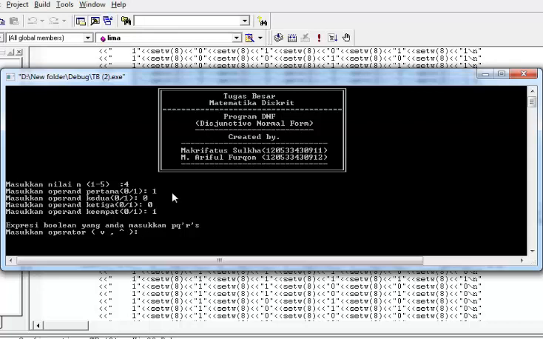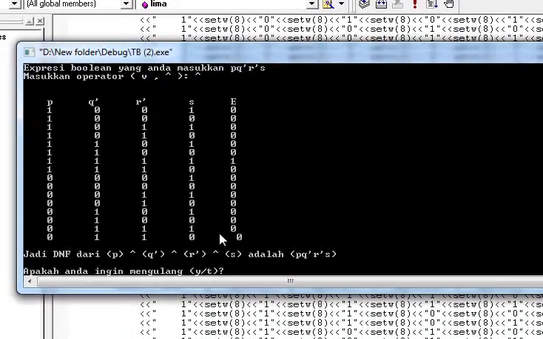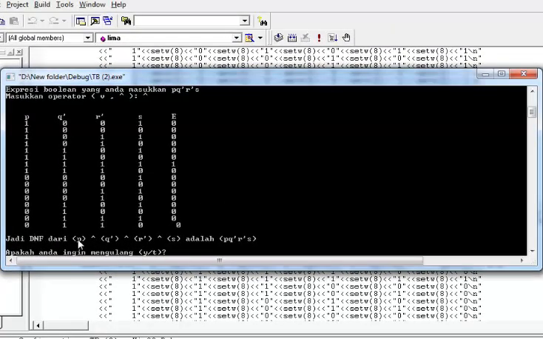The user must choose the operator. For example, we choose the operator conjunctive. So, we'll see the DNF table and the result of DNF from P, Q complement, R complement, and S is P complement, Q complement, R complement, and S. And it's done. If the user wants to replay it, just enter Y. But if the user wants to exit the program, just enter T.